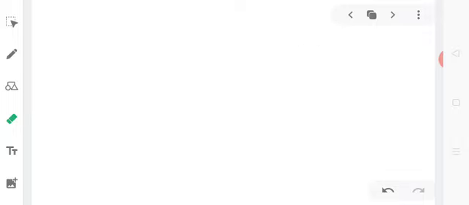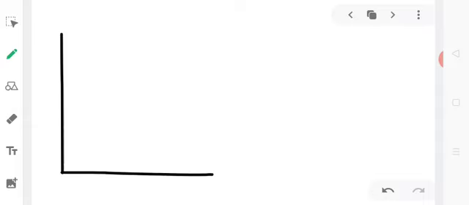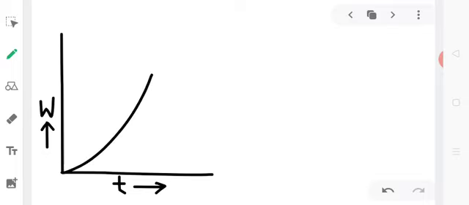If we plot a graph for work versus time, then it will come out like this.